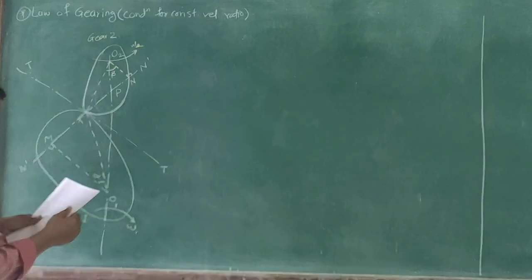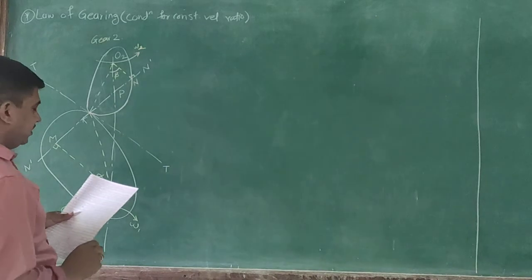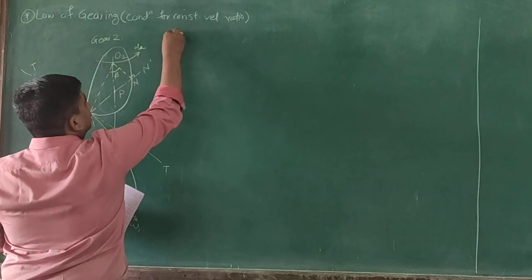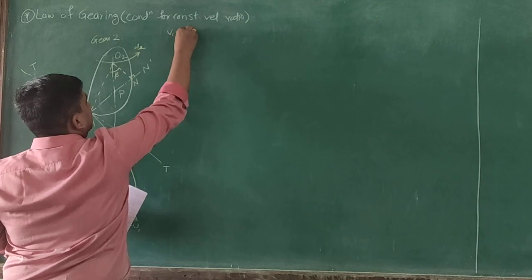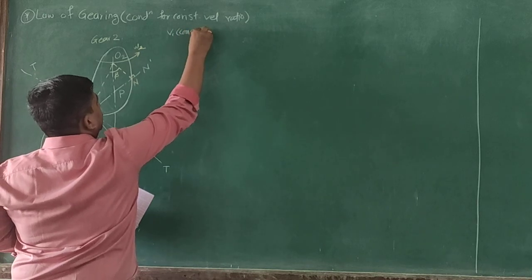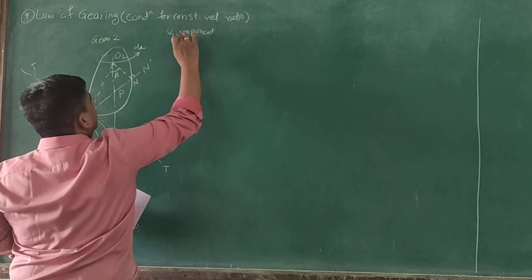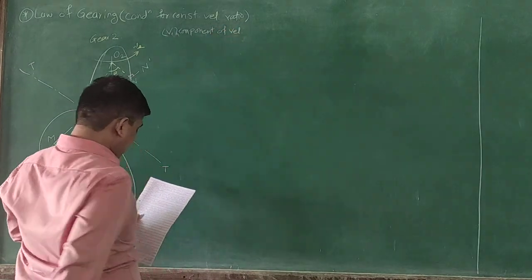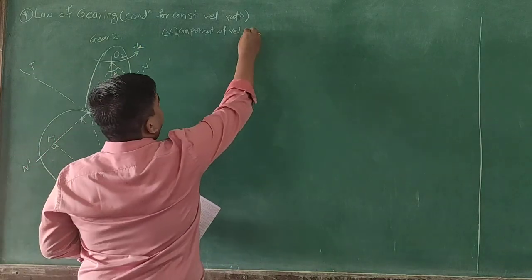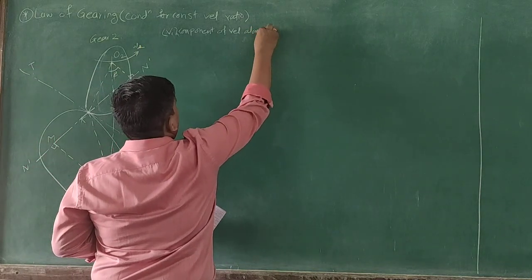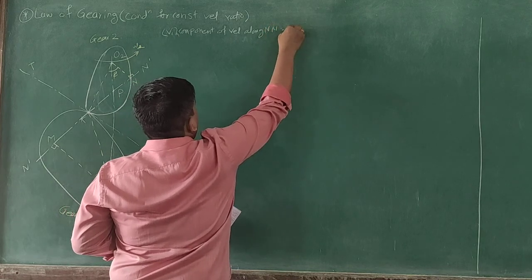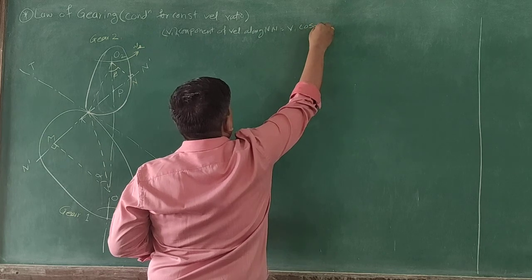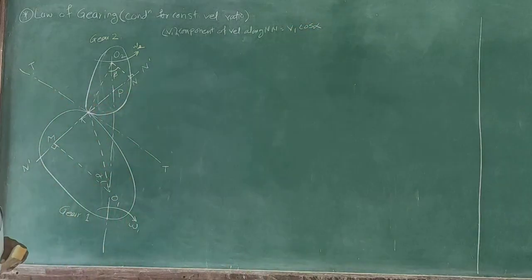So let V1 be the velocity; the component of velocity V1 along NN is equal to V1 cos alpha.